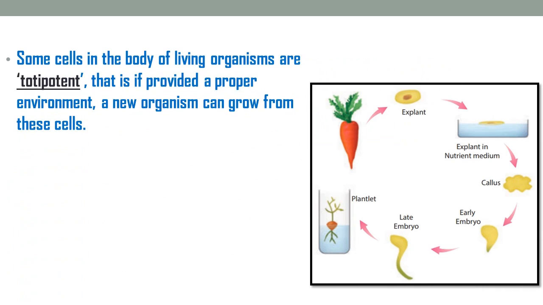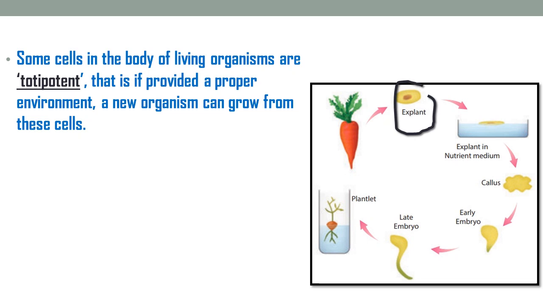Some cells in the body of a living organism are totipotent. That is, if provided a proper environment, a new organism can grow from these cells. If the cells from a parent body are removed and a proper nutrient medium is provided to these cells, then what happens? The cells will start multiplying. That means cell division takes place and a new organism can form.